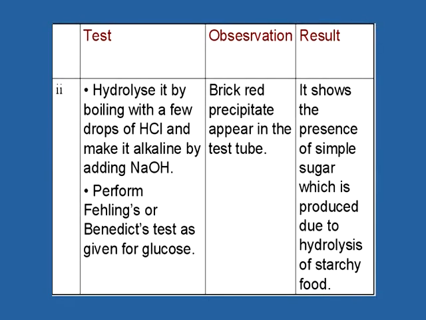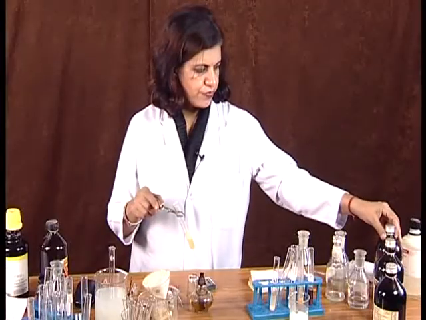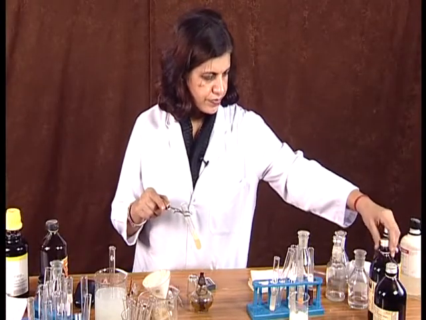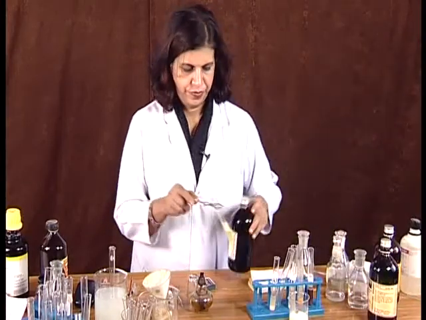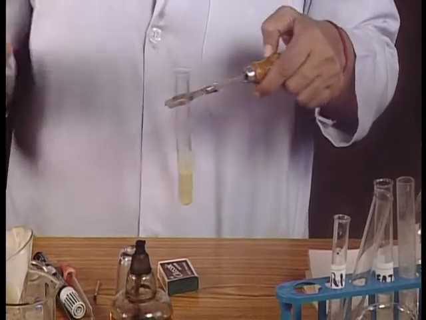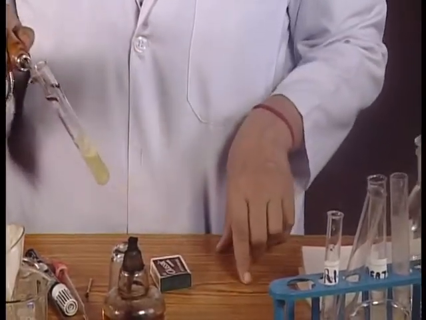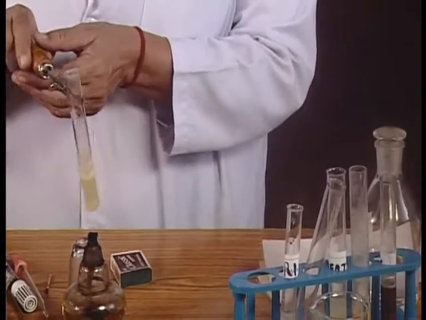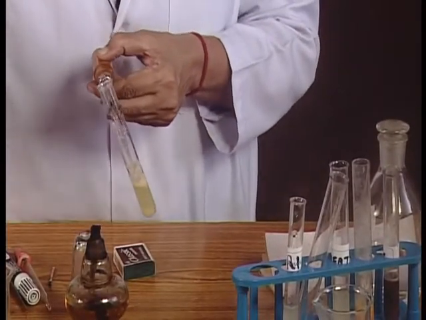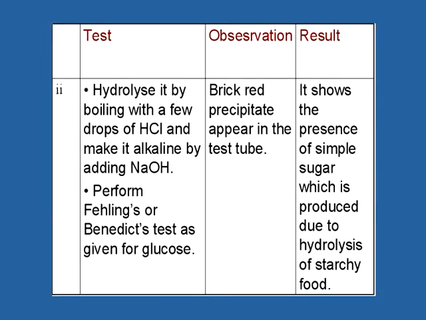Now we will perform Fehling's or Benedict's test as we performed for the glucose. We will put 2 ml of Benedict's reagent. This is 2 ml of Benedict's reagent. We have put it and now we will heat it. After heating, we will get a brick red color precipitate.